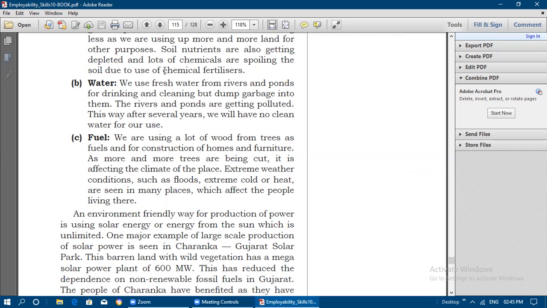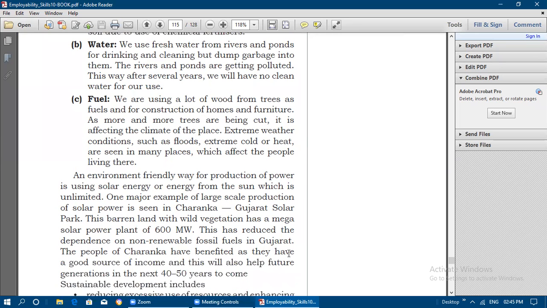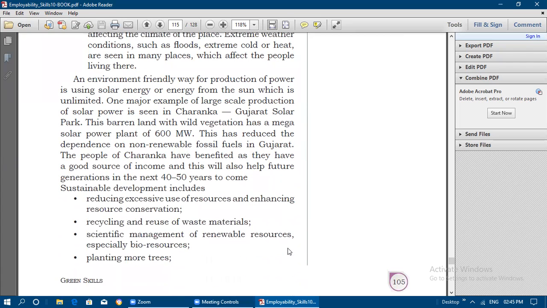An environment friendly way for production of power is using solar energy, or energy from the sun, which is unlimited. So this is the kind of energy we need to produce, instead of depending on water sources or some other sources. One major example of large scale production of solar power is seen in Charanka, the Gujarat Solar Park. It is built on barren land, that is, land which is not suitable for growing crops, infertile land as we say.